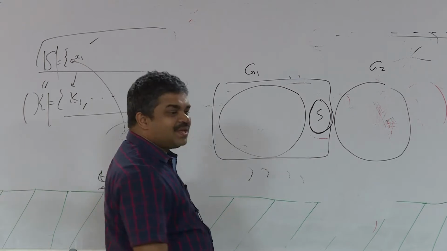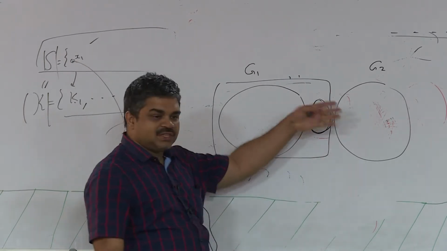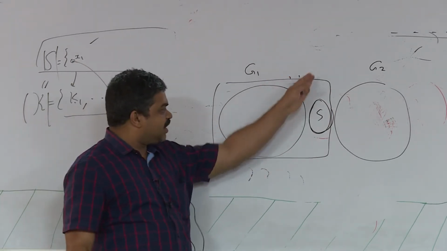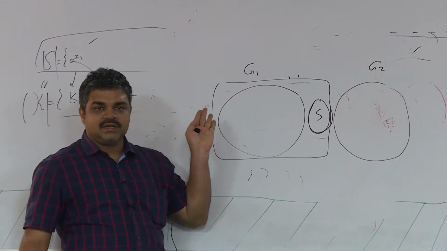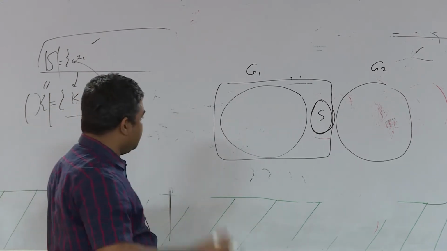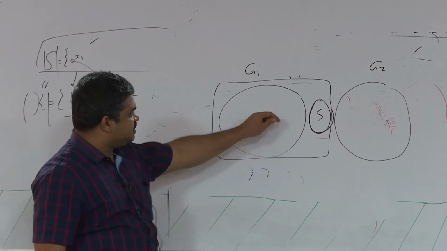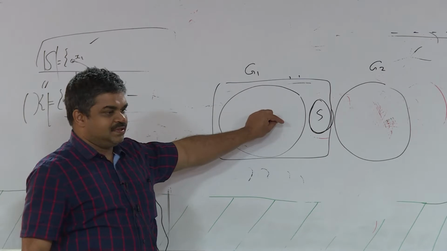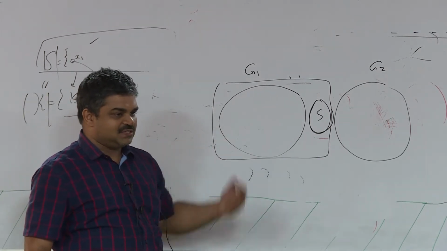Now you may think that why I am including this also into this thing. I could have taken this alone, right? But this may be just single vertex also, right? Just a single vertex, that's not enough.